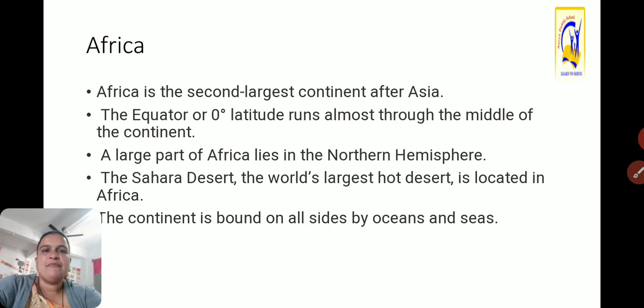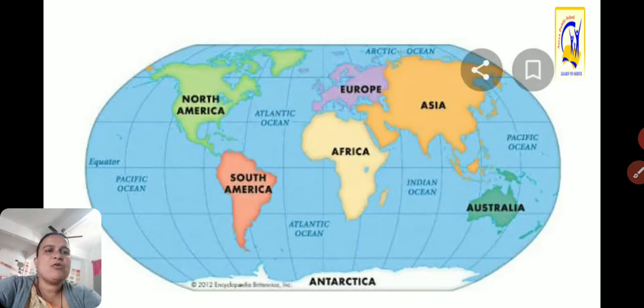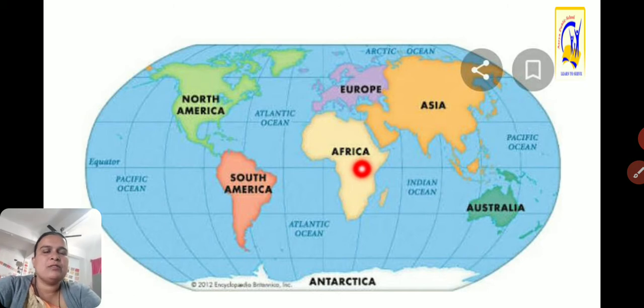Now Africa. Africa is the second largest continent after Asia. So which is the second largest continent? Africa. The equator or 0° latitude runs almost through the middle of this continent. You can see here, this is the Africa continent, and here is the 0° equator, which passes through the middle of the Africa continent. Africa comes in both hemispheres, the north hemisphere as well as the south hemisphere.